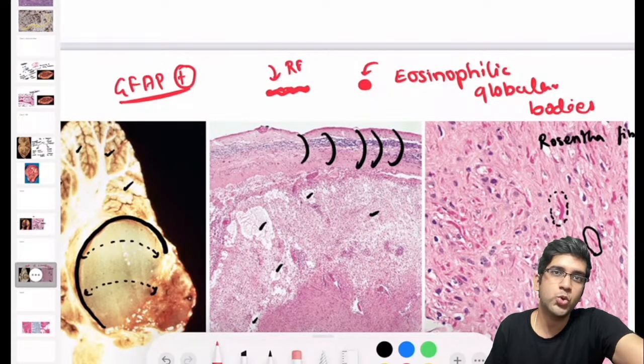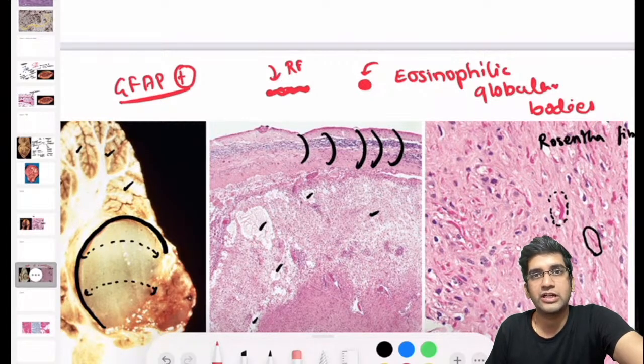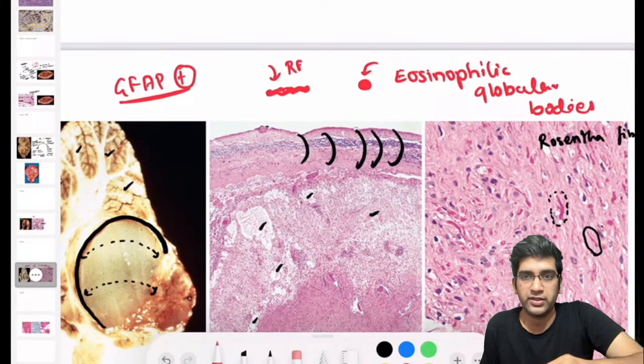No, medulloblastoma is a neuronal tumor. It's not an astrocytic or a glial tumor. That will not be positive for GFAP, right? Great.